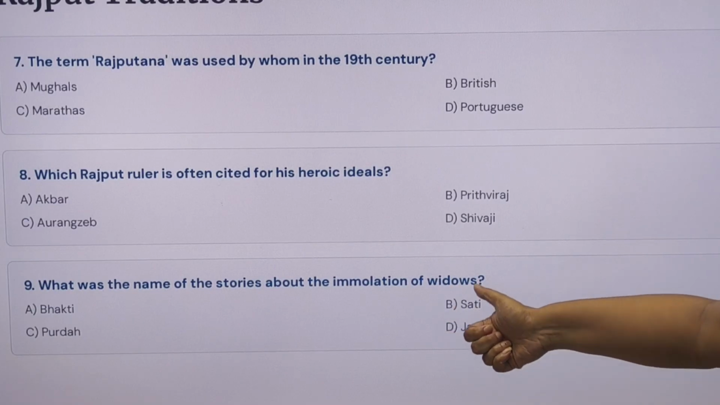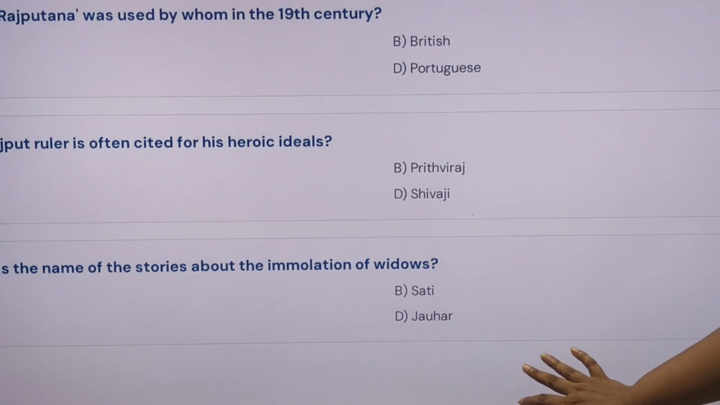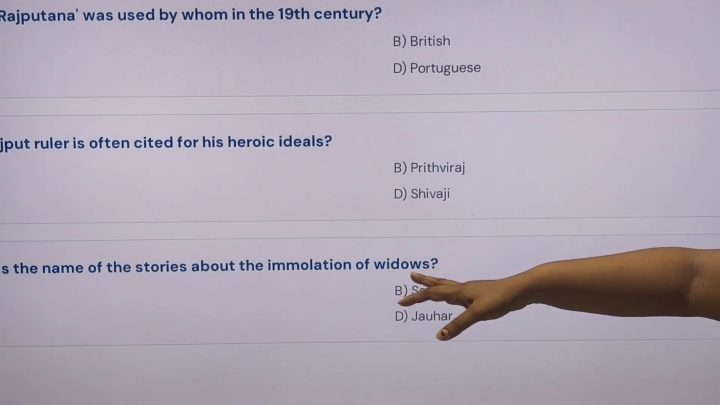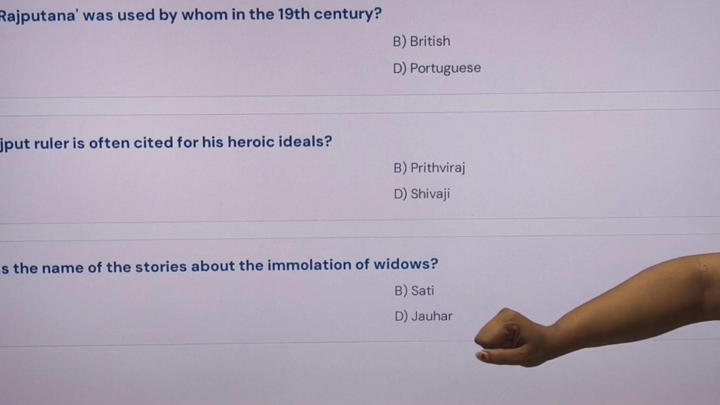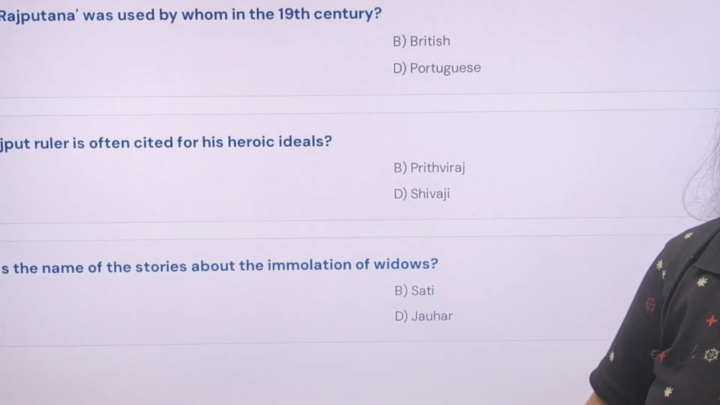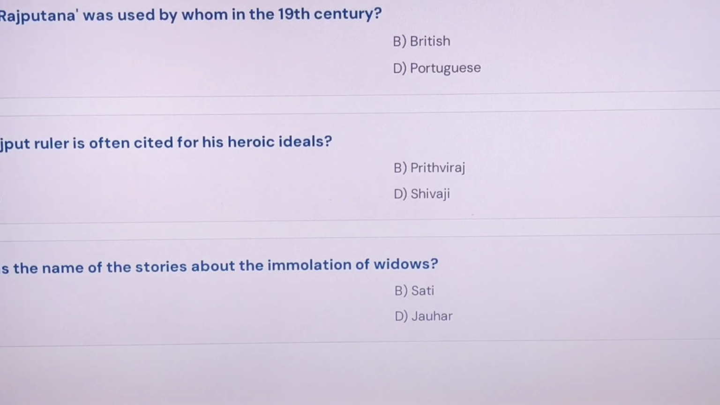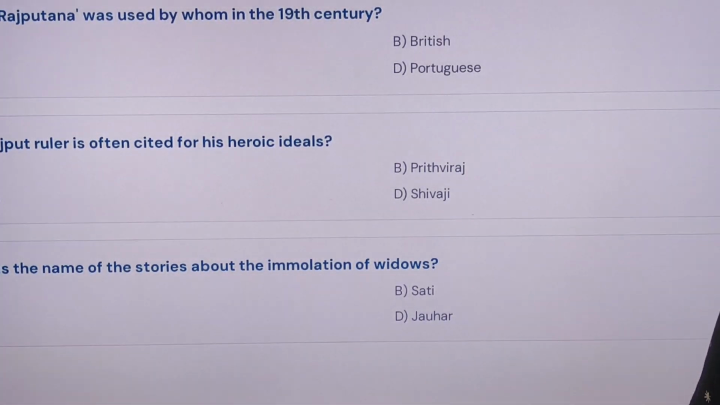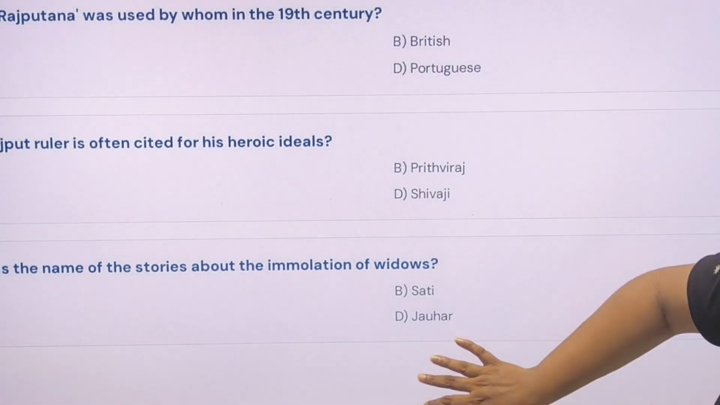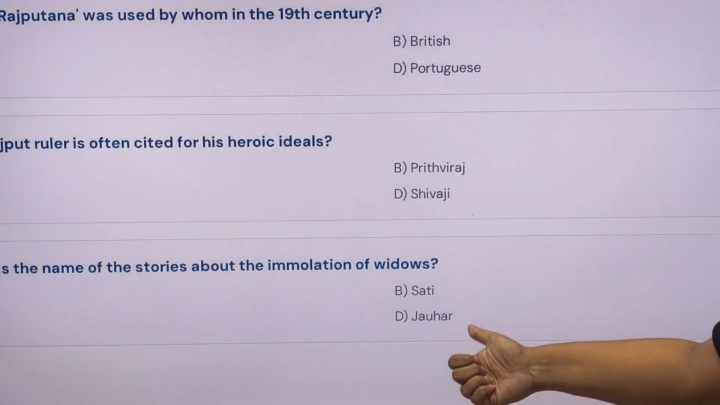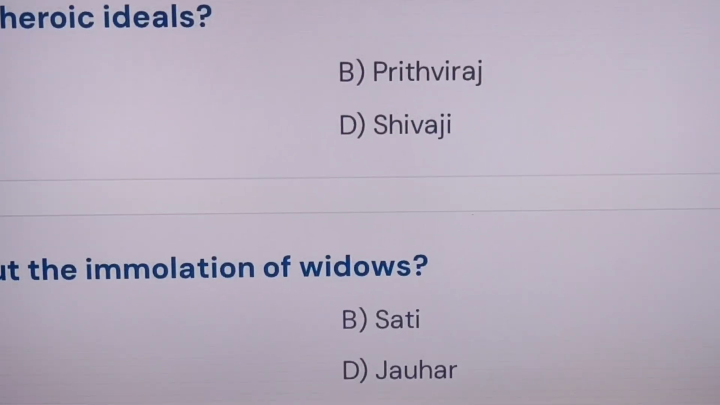Widows means Sati. And in the case of Rajasthan, that can also be Jauhar. The performance after their husband was killed in a battlefield, the women themselves dedicated themselves to the funeral pyre. So that is the case.